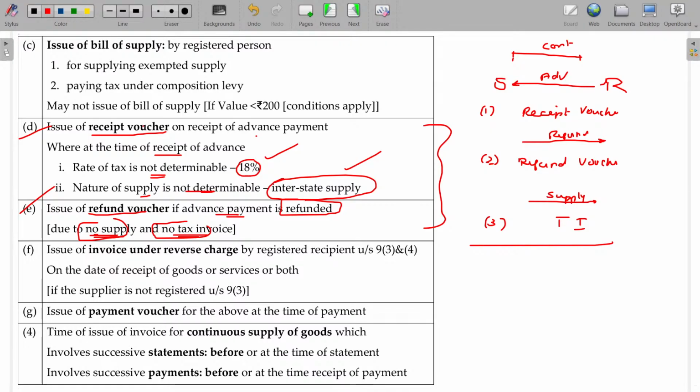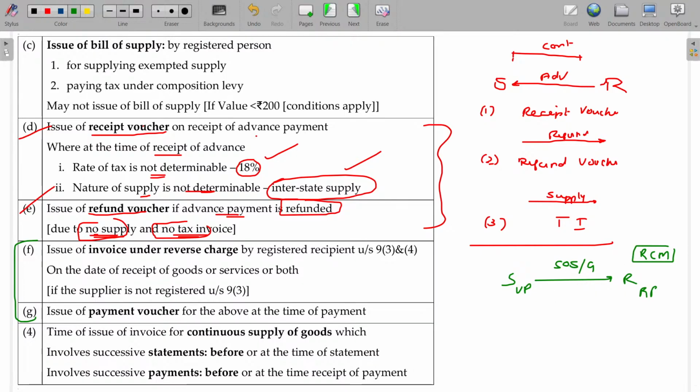Now we will move on to the next one. What happens in case of invoice under reverse charge? F and G are same. Okay, supplier, recipient. He is the unregistered person and he is the registered person, and supply of services or goods is happening, then it is taxable under RCM basis. Who has to raise the invoice?